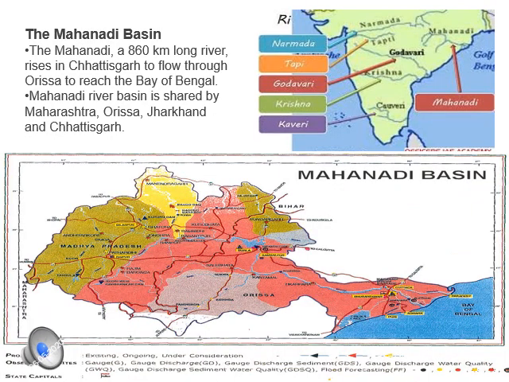Next peninsular river is the Mahanadi Basin. The Mahanadi rises in the highlands of Chhattisgarh. See where's the Mahanadi? Here it starts from the highlands of Chhattisgarh. The length of this river is around 860 km. Its drainage basin is shared by Maharashtra, Chhattisgarh, Jharkhand and Orissa.